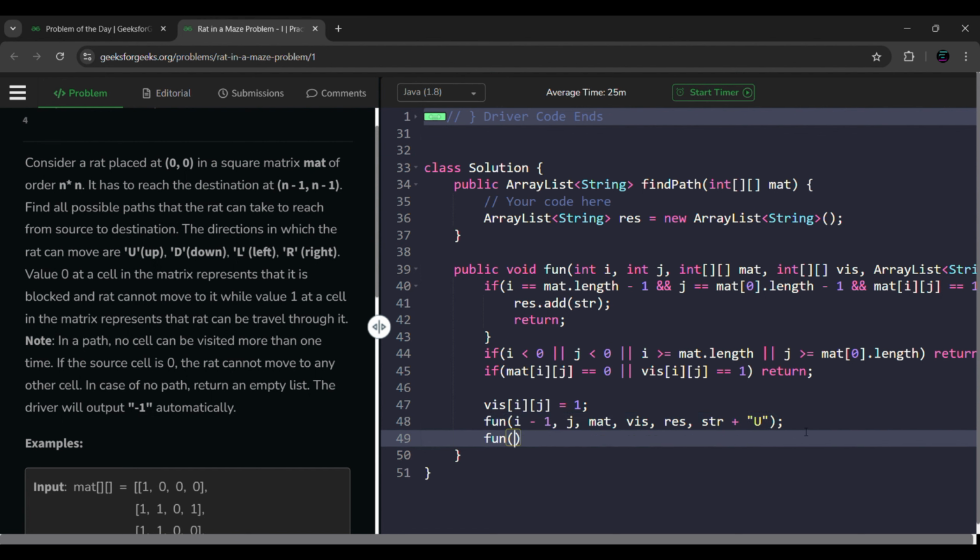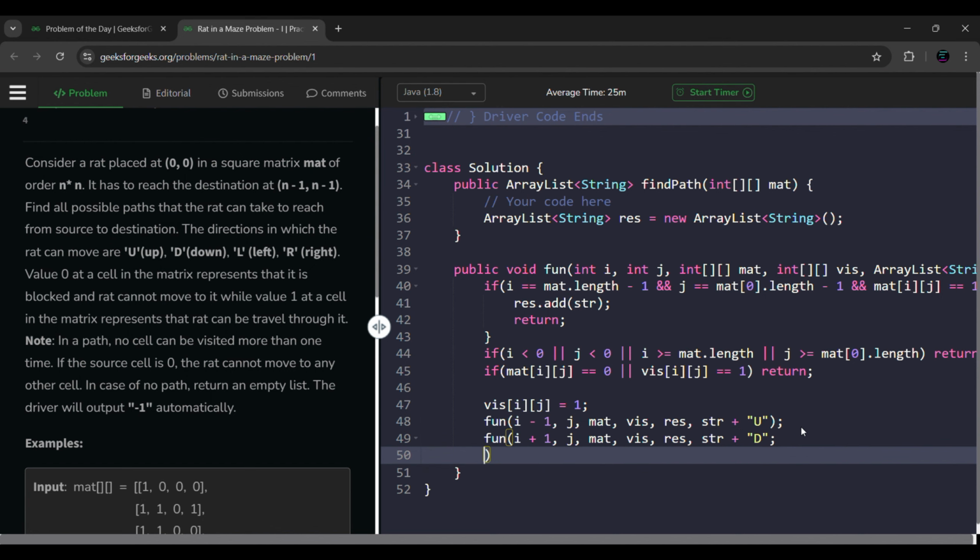Now let's say we are going down. So i plus 1 comma j, mat, visited, resultant, str plus d for down, right?